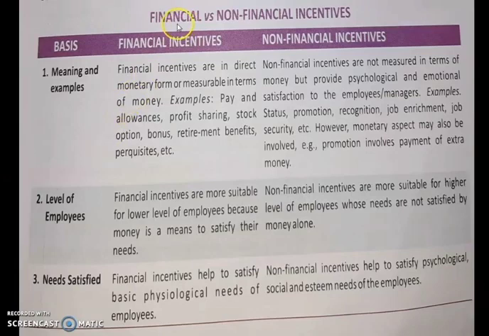Children, now let us discuss the difference between financial and non-financial incentives. First, meaning and examples. Financial incentives are in direct monetary form and can be measured. Examples include pay and allowances, profit sharing, stock options, bonus, retirement benefits, and perquisites. Non-financial incentives cannot be measured in money terms, but they provide psychological and emotional satisfaction to employees and managers. For example, status, promotion, recognition, job enrichment, and job security.